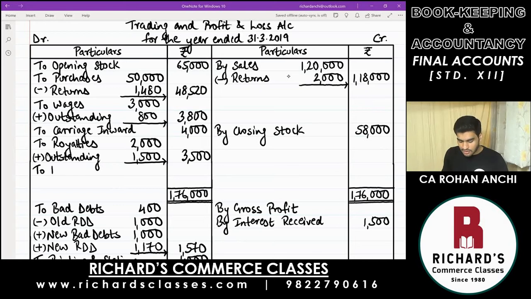That balancing figure is known as gross profit. So write on the debit side to gross profit carried down. When you deduct the figures of the debit, what you get is 51,180. And this gross profit will be brought down in profit and loss account. So there write down by gross profit brought down 51,180.